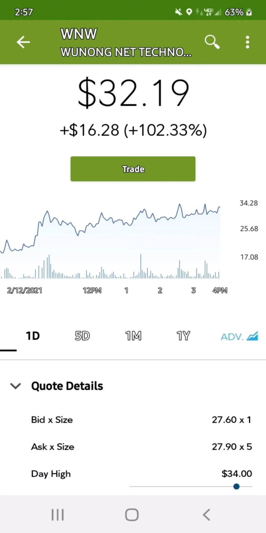AVVOL. AVVOL is the 50-day moving average of daily volume as computed by VectorVest. WNW has an AVVOL of 587,469 shares traded per day. Percent vol. Percent vol reflects the percent change in today's trading volume as compared to the AVVOL. Percent vol equals 100 x (volume - AVVOL) / AVVOL.